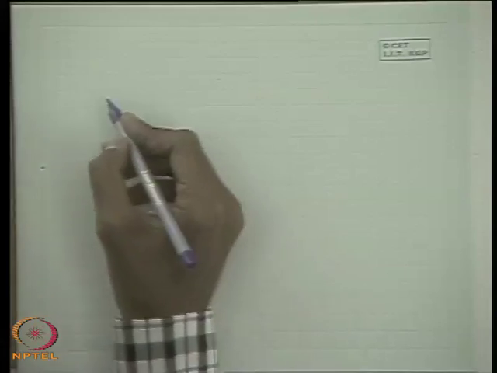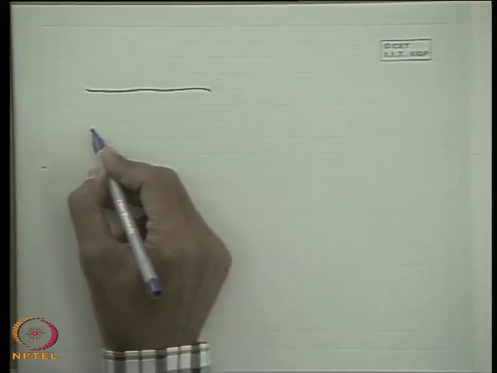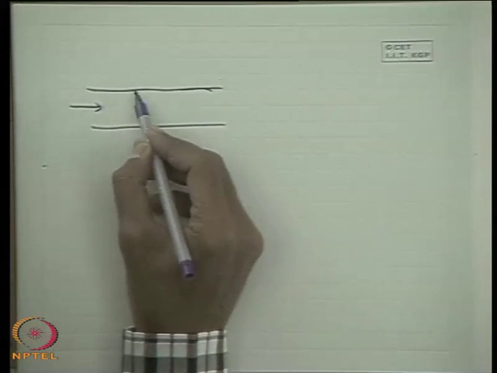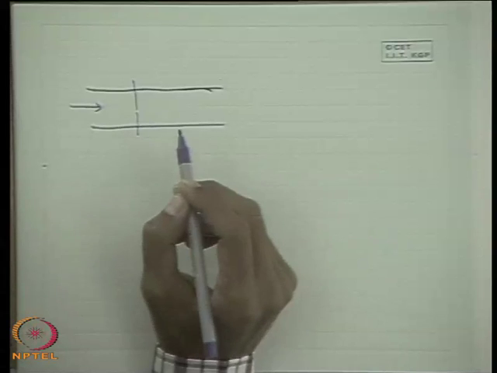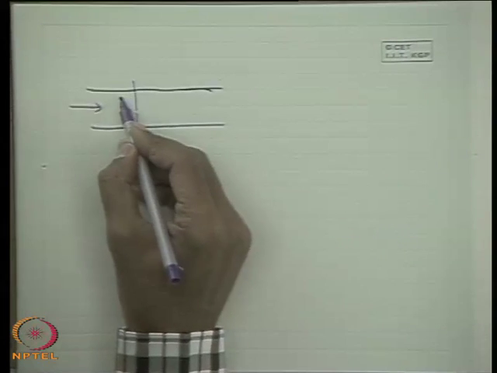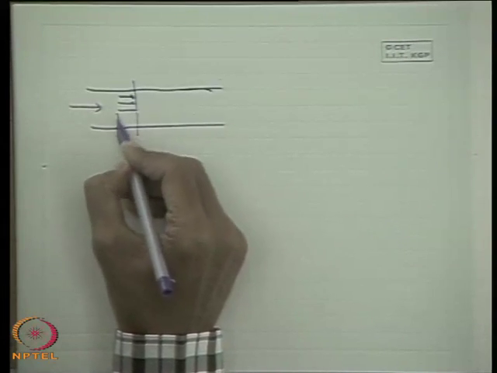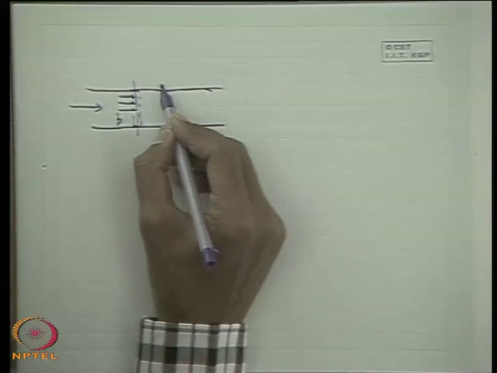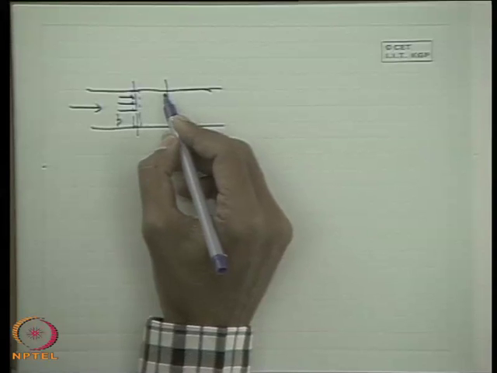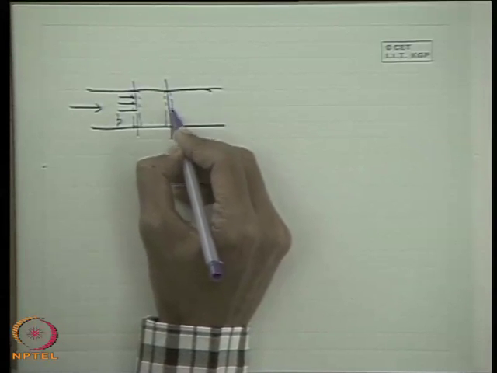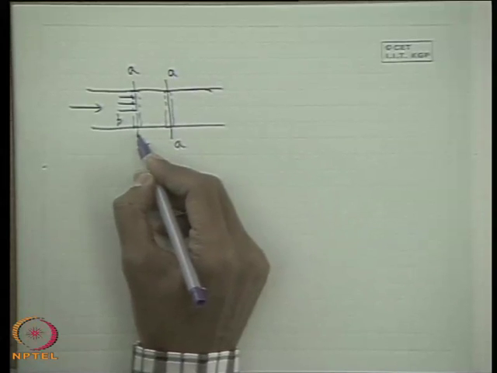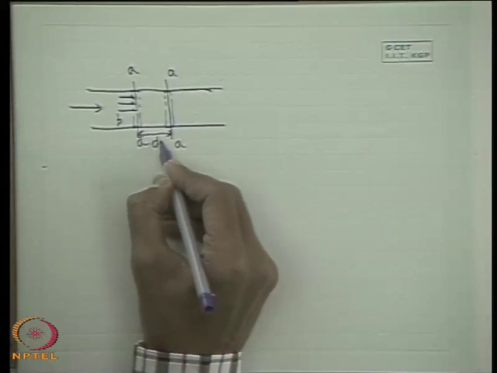Now, let us recognize it mathematically. Let us consider a pipe or duct through which the fluid is flowing. Let us consider a small layer here at any instant where the pressure is P. Now, after a small time t, in an exaggerated view, this layer AA has moved through a distance dx, because of the flow.